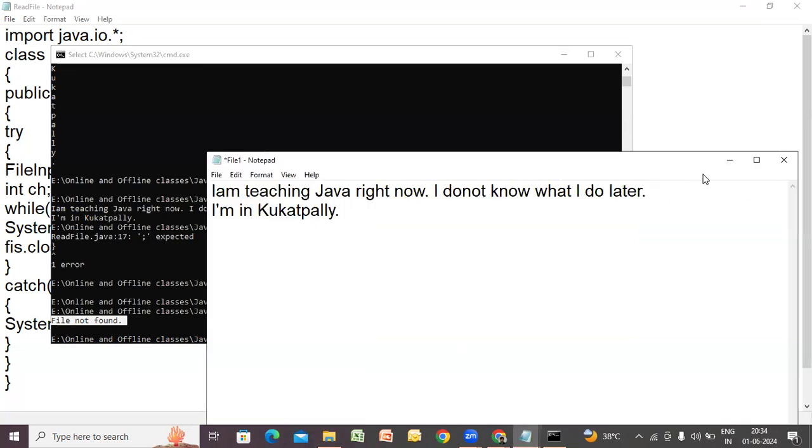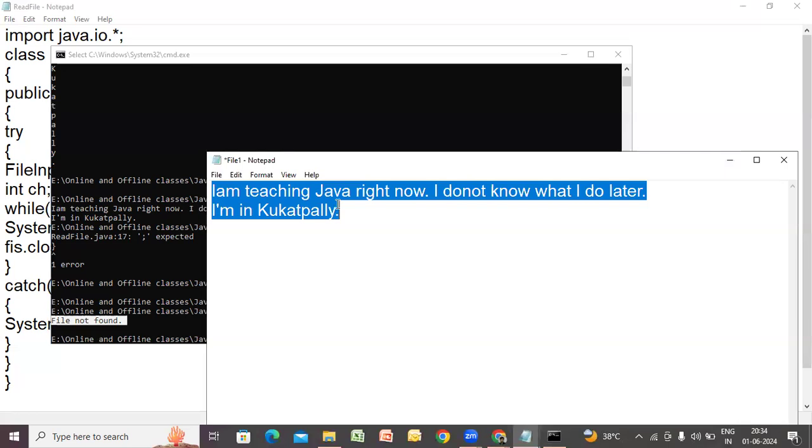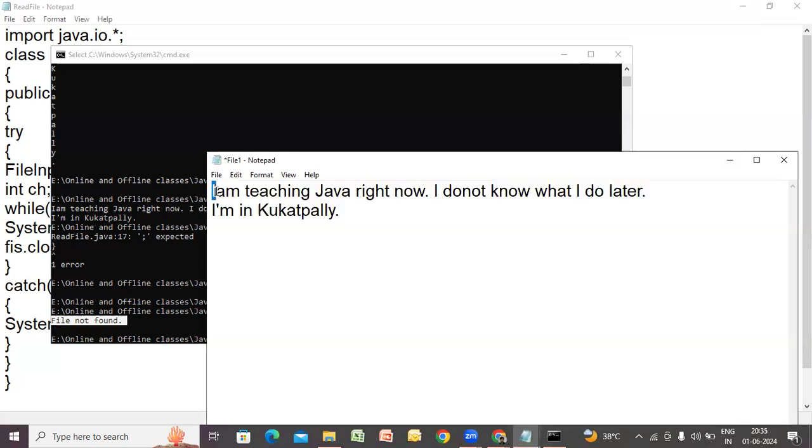ASCII values we call them. So these are all converted into ASCII values in terms of integers. They are read. For every character, there will be an equivalent ASCII value, which is an integer. And all those integers are read till JVM encounters -1. -1 means end of the file, EOF, we call it, right?